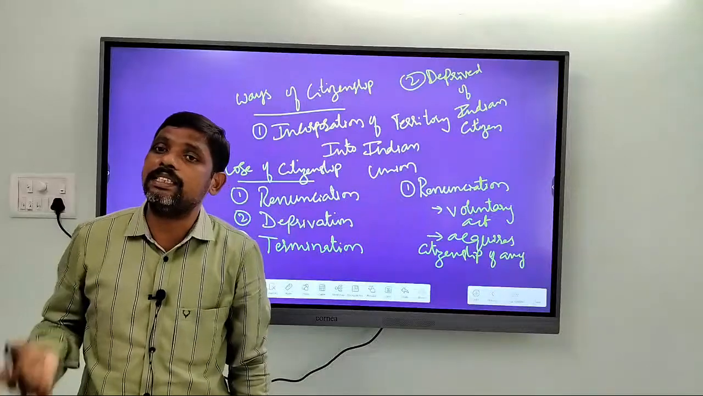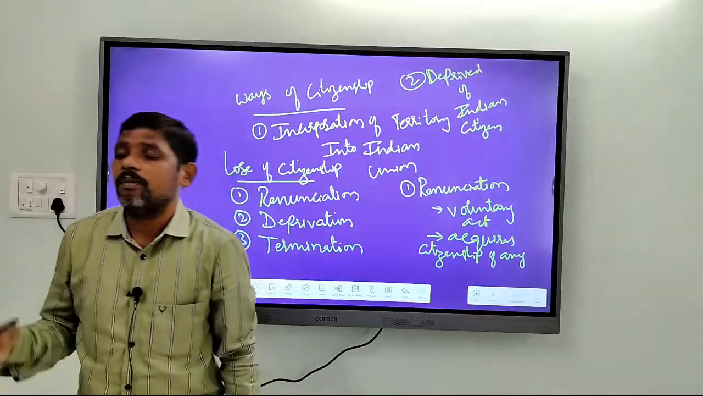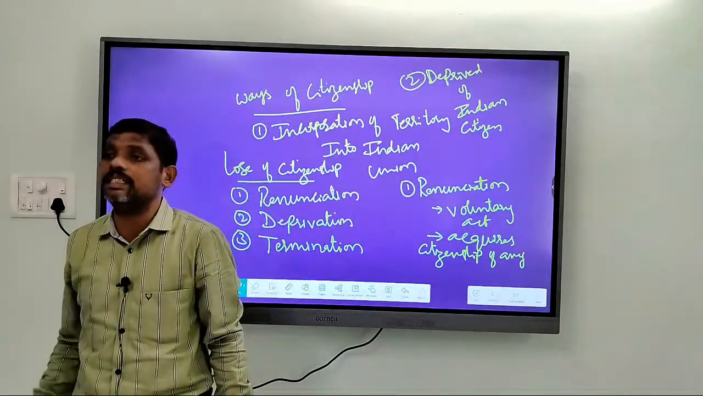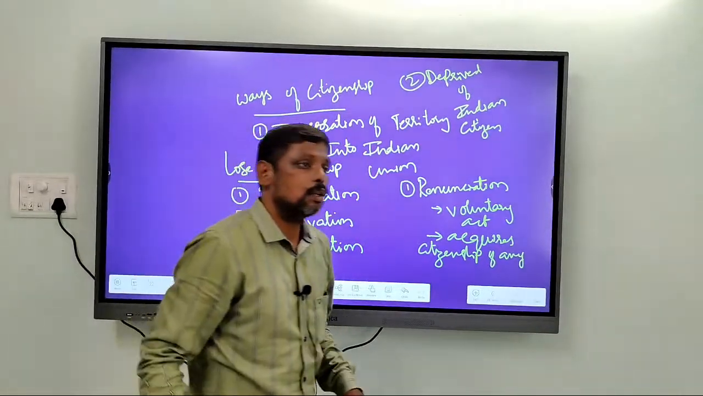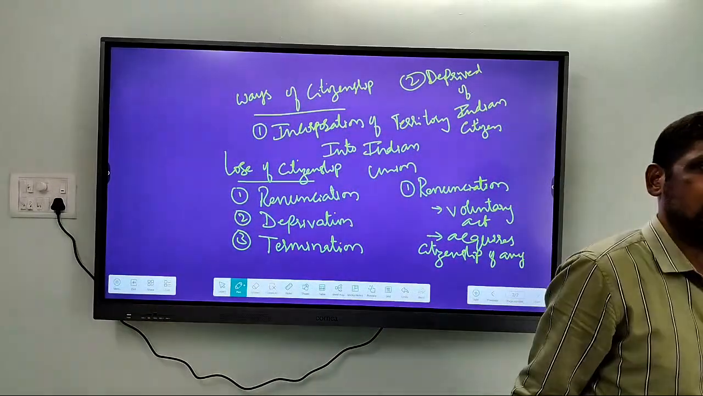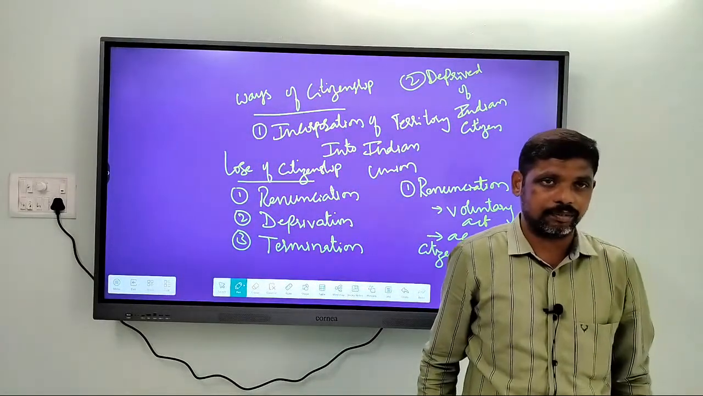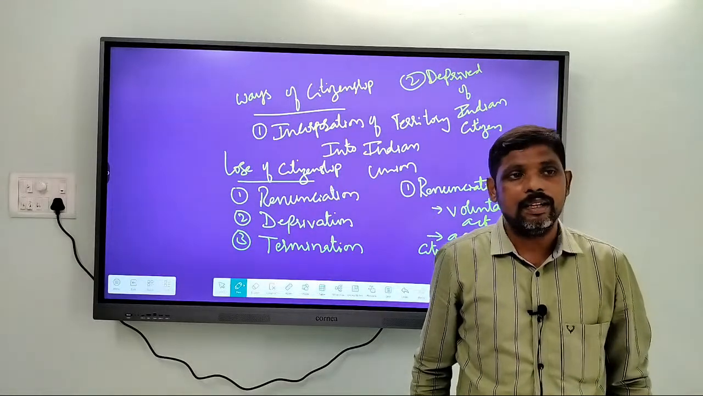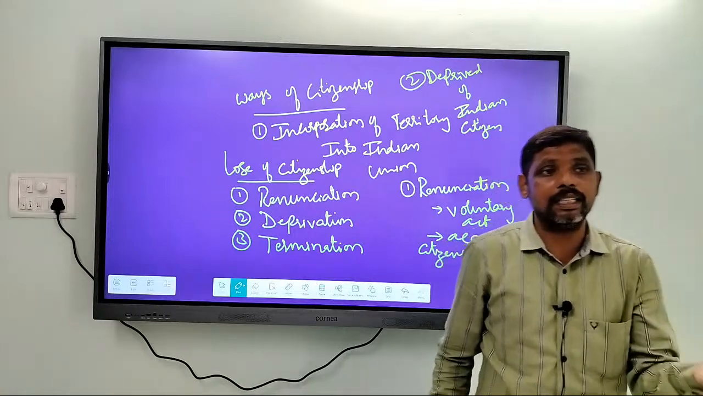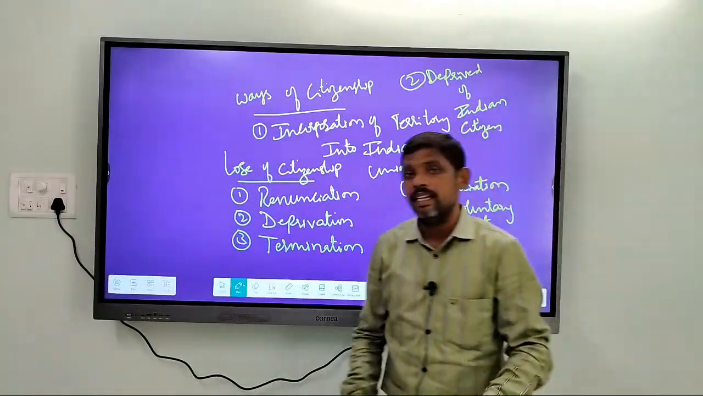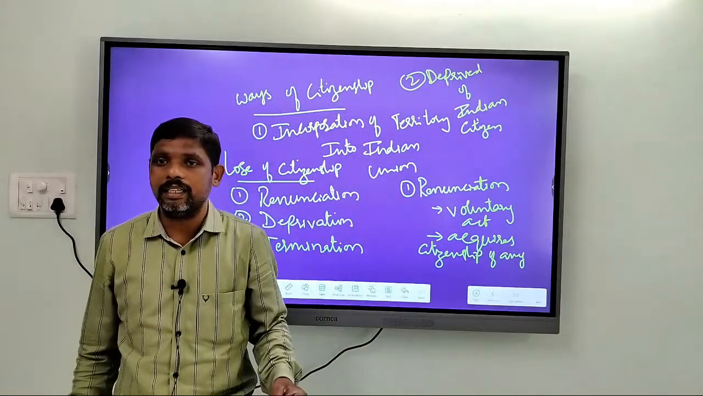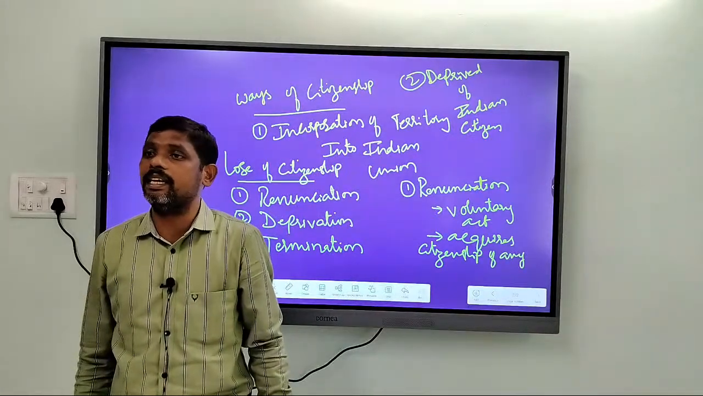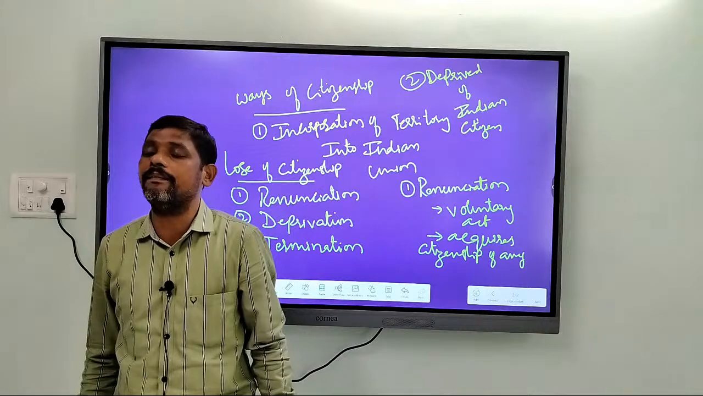If an individual is removed of their citizenship, what should they be called? A person who has no citizenship of any other country, what are they called? Can we call them illegal migrants? When he is not a citizen of India and is illegally staying in India, definitely he will be called an illegal migrant or alien. When they are illegal migrants or aliens, they will be simply deported or detained.